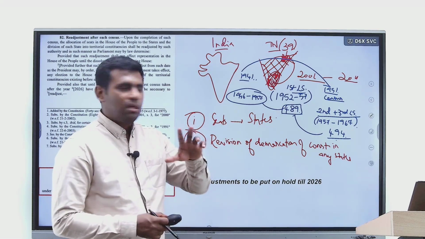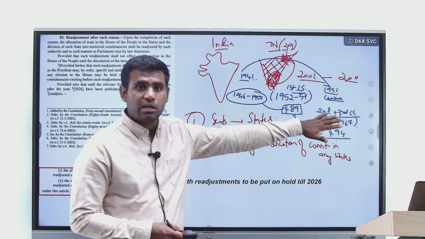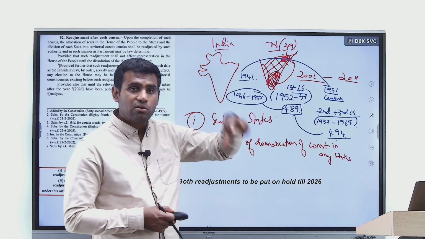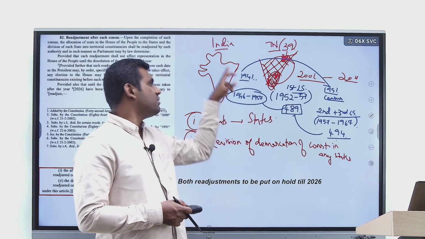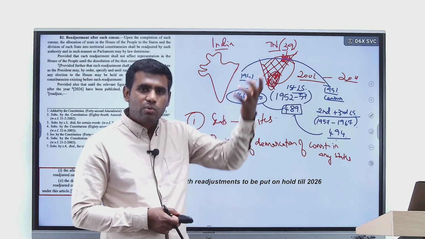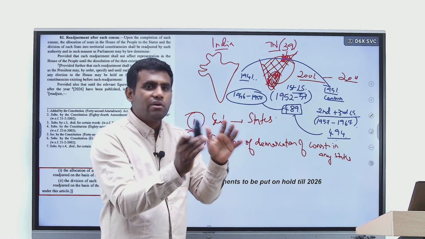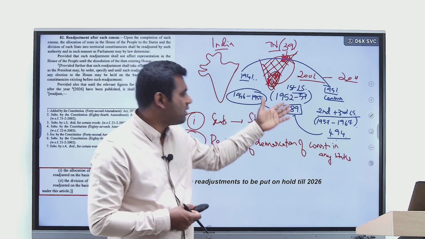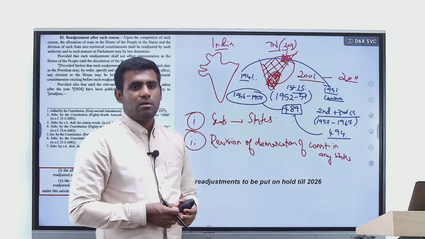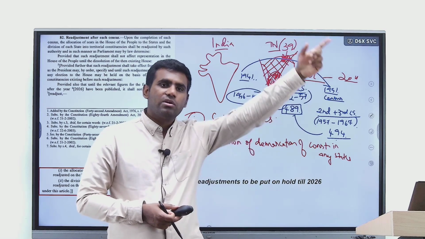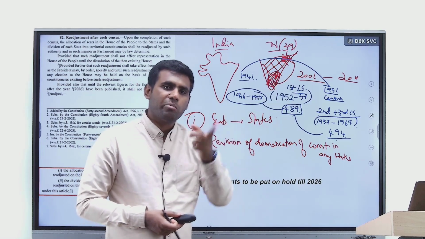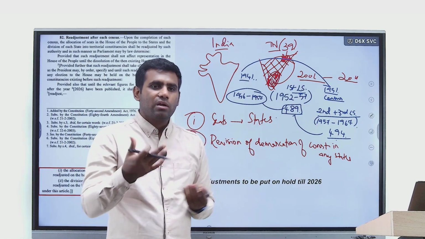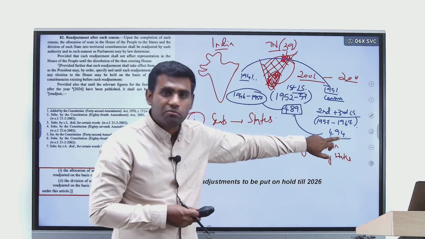I hope you are able to understand the logic of how revision of the total seats takes place. The first Lok Sabha was formed with an assumption of 489 seats, based on the previous census, the 1941 census. The constitution makers had even decided that number. But in 10 years, population has increased. So from 489, it was made 494. Right? Probably one additional seat would have been given to UP, one additional seat to Bihar. Right?